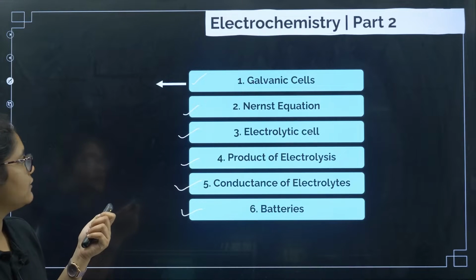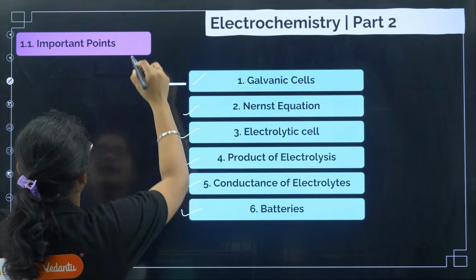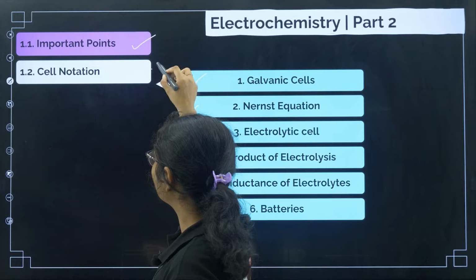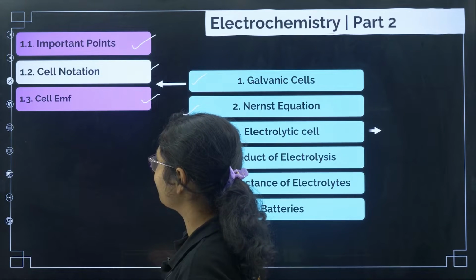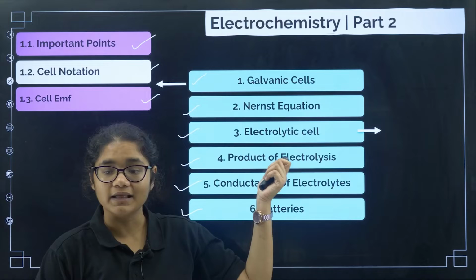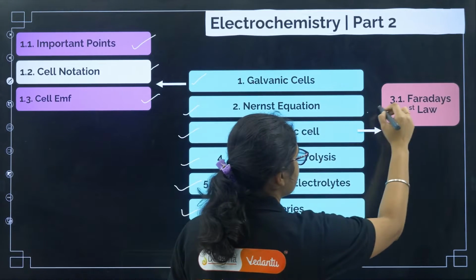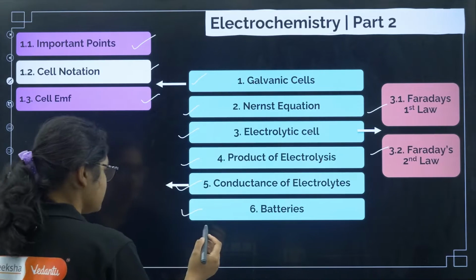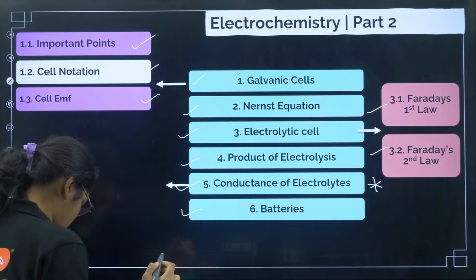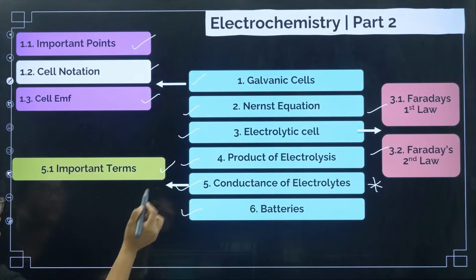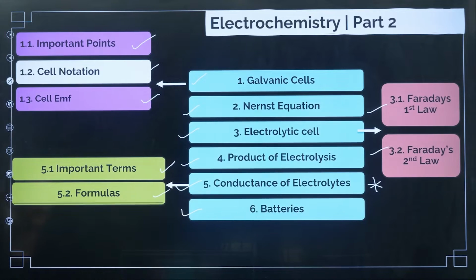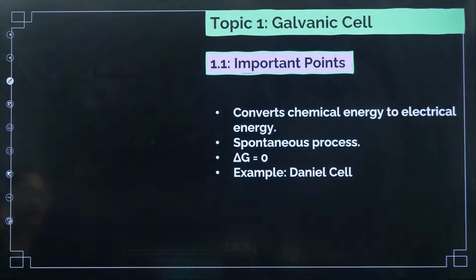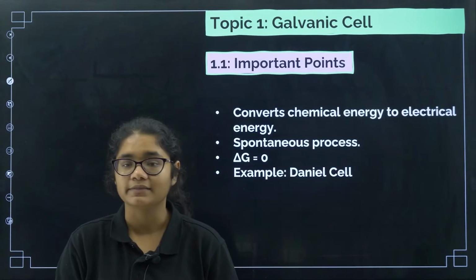Okay. Now if you see here for galvanic cell, what all topics we have? For galvanic cell, first we'll discuss some important points regarding galvanic cell. Next we have cell notation, which is very important. Next we have cell EMF. Now coming to the next topic, that is electrolytic cell. Here we'll be talking about Faraday's first law and Faraday's second law. And then coming to conductance of electrolyte, which is a very important topic. Here we have so many subtopics. First I will be discussing some important terms, then I will be telling you important formulas, then variation of molar conductivities, then we will talk about Kohlrausch law. Okay. So yes, with this we will start our first topic, that is galvanic cell.